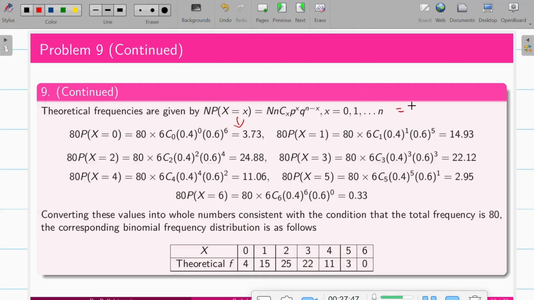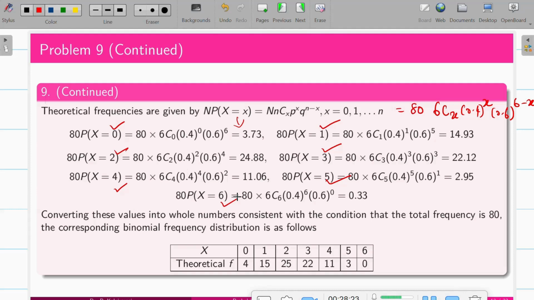Here N is 80 and n is 6. nCx, x may vary. p here is 0.4 to the power x, and q is 0.6 to the power n minus x, so 6 minus x. So we keep on varying x from 0 to 6. Find it for x equal to 0, 1, 2, 3, 4, 5, and finally 6.